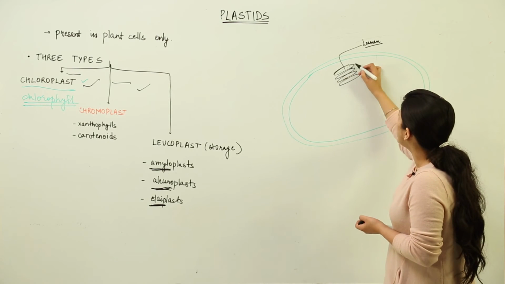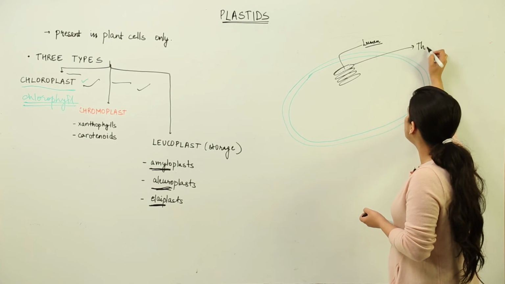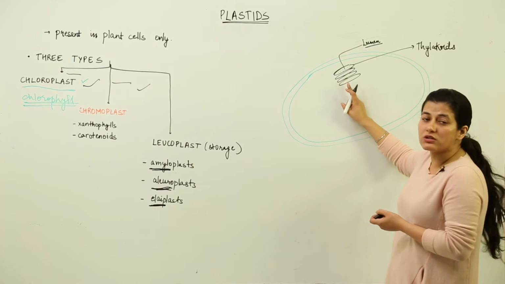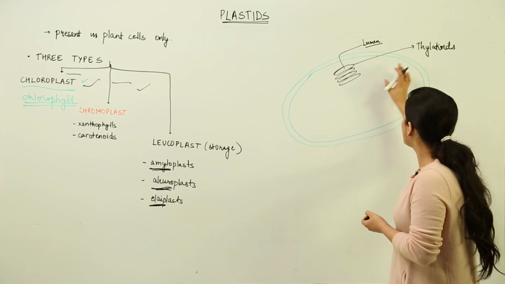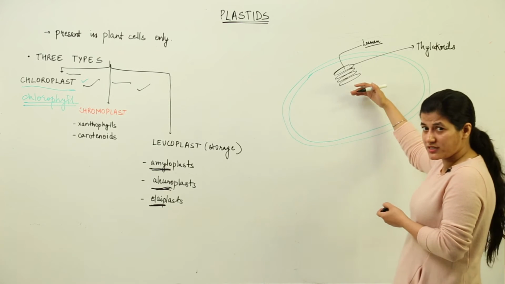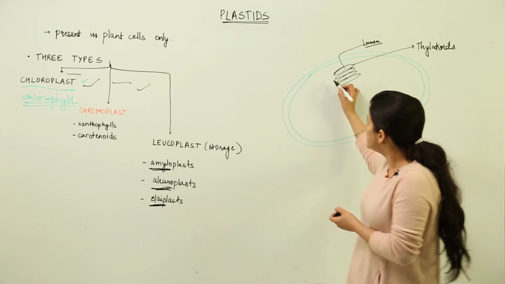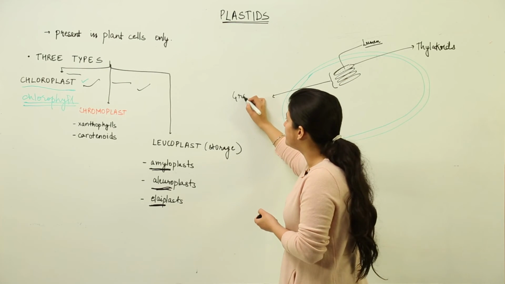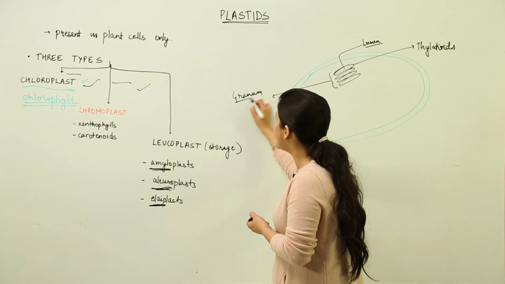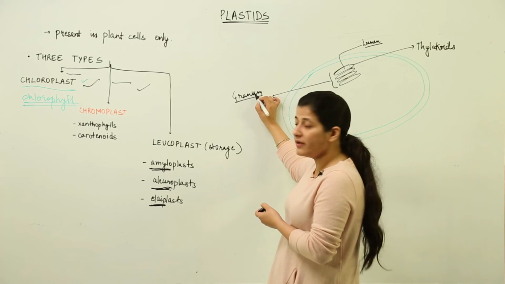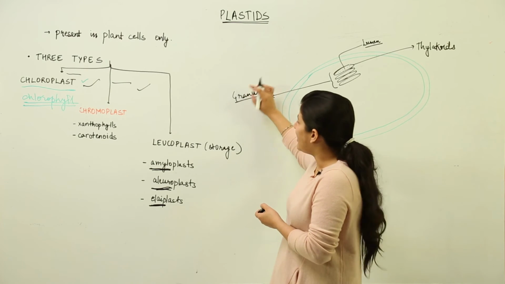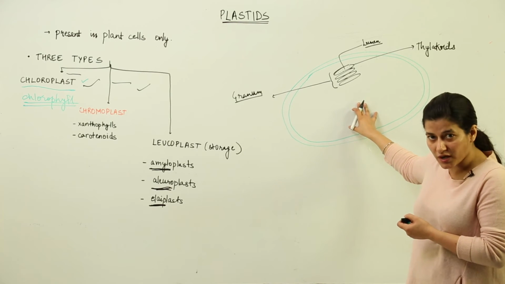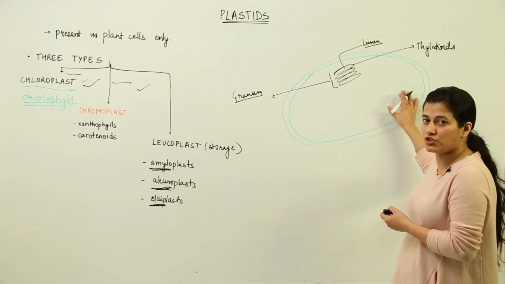So basically the energy which is taken up by the chloroplast is taken inside the thylakoids because the chlorophyll is present inside the thylakoids. These thylakoids, when they are stacked on each other, this stacked up structure is commonly known as granum. Granum is singular, and if I replace this by a, it would become grana, and that would be plural. And there are around 100 to 200 grana inside each chloroplast.